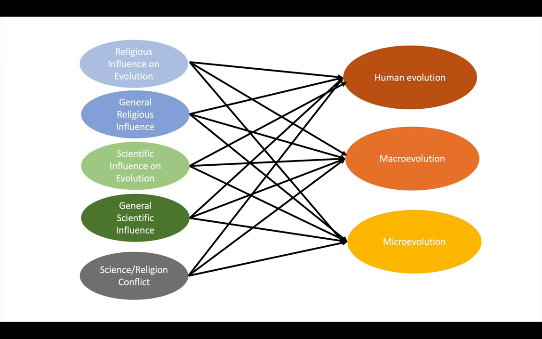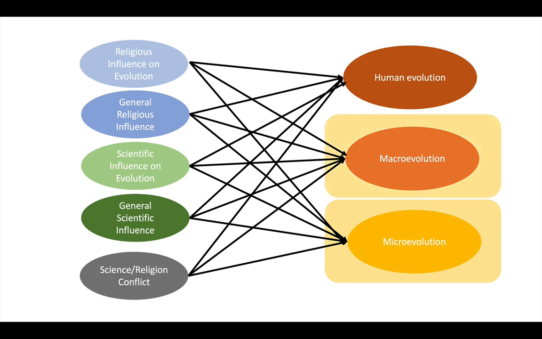The instrument then includes measures of the acceptance of three facets of evolutionary theory. These three facets all come from a published inventory called the Inventory of Student Evolution Acceptance, or the I-S-E-A. It measures student acceptance of three different facets. So the first is microevolution. These are things like small adaptations through natural selection. So a high value indicates high acceptance of microevolution.